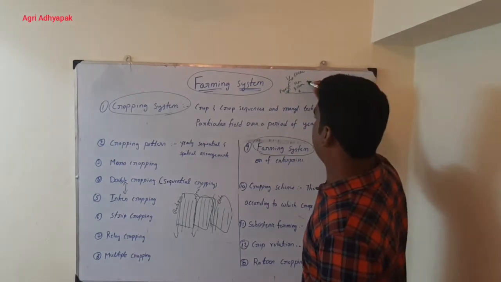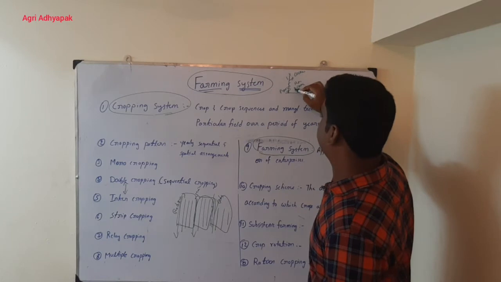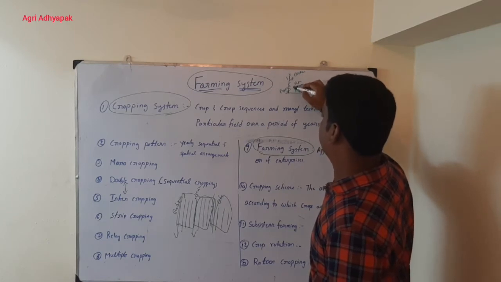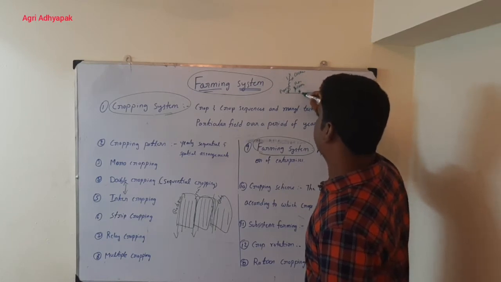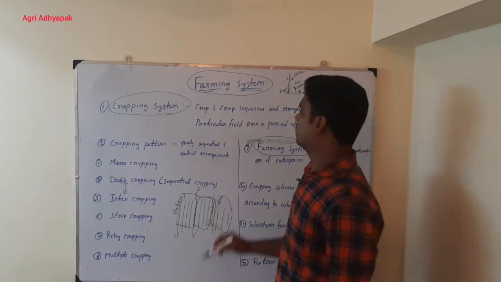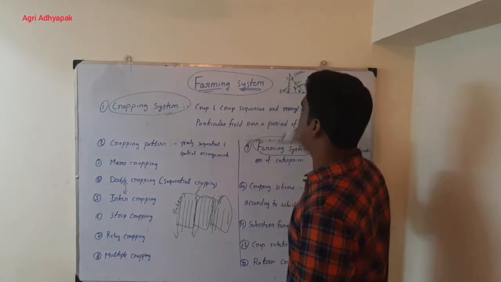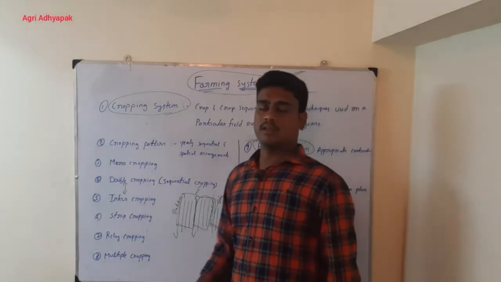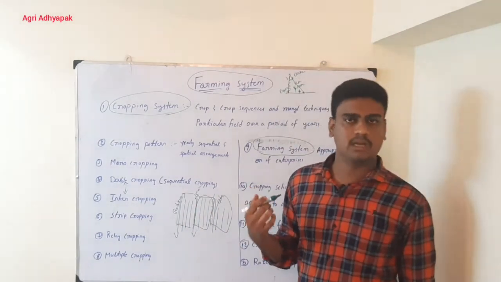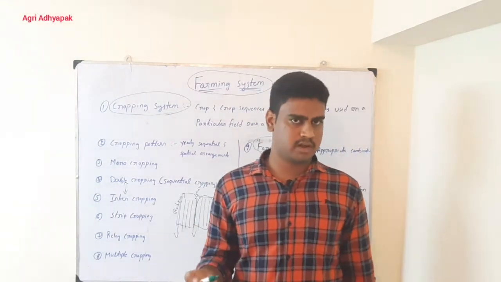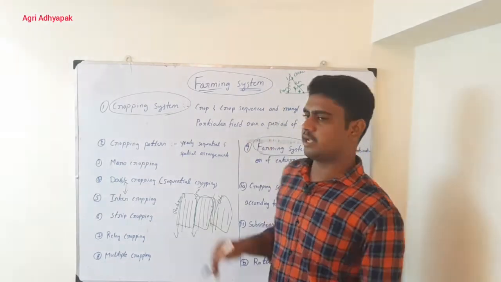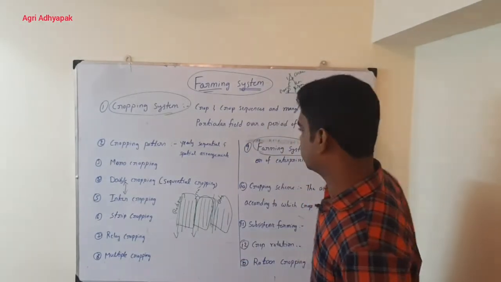If you look at the heights, coconut is tall enough, followed by cocoa or papaya, which are a little shorter, and followed by pineapple and grass. Based on the different heights, we go for the multi-tier system where the crops get enough space and do not compete with one another, and from the same field we can get maximum yield. That is all about multiple cropping.